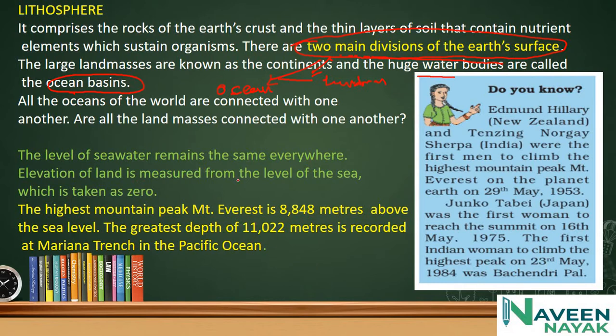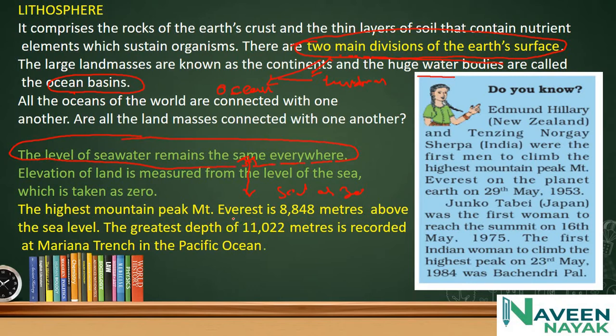Elevation of land is measured from sea level, which is taken as 0, and everywhere seawater remains at the same level.